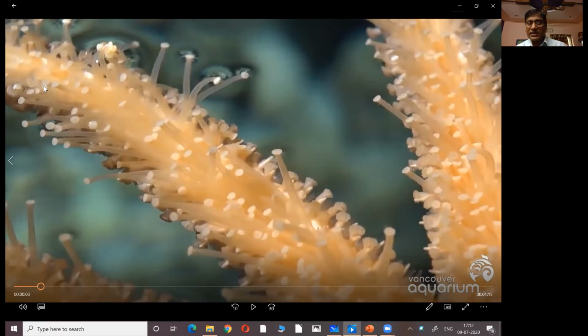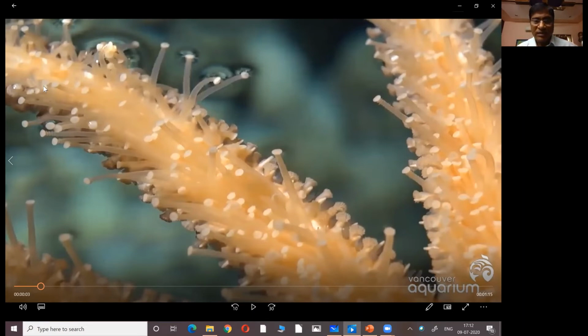But here one interesting example is the starfish, which lives in seawater, or you can call it a sea star. In all of us, the food goes into the stomach, but here the stomach comes out. In the starfish, the stomach comes out and sucks the food.